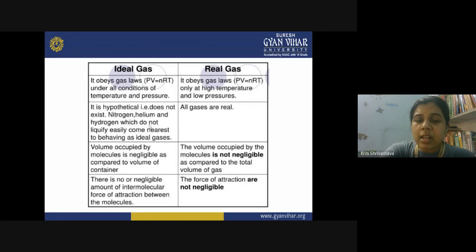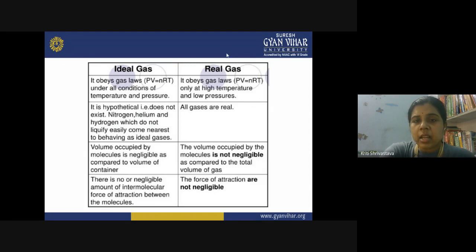When it develops intermolecular forces. It is really difficult to develop intermolecular forces between the particles of these gases, so they are really difficult to liquefy. Therefore we consider their behavior so near to the ideal gas.